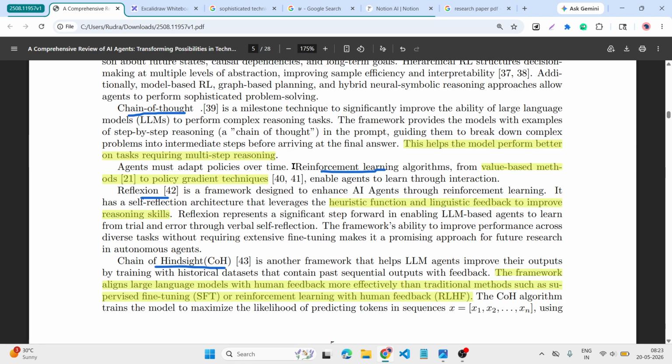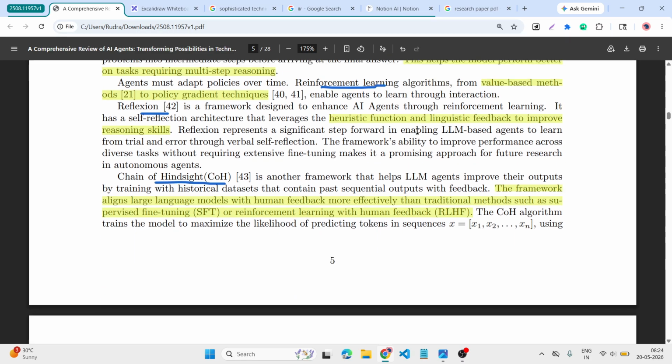Similarly after that, the RL algorithm, value based methods for heuristic function and linguistic feedback to improve the reasoning skill. AI most of the time hallucinates. Say I asked, I eat rice.